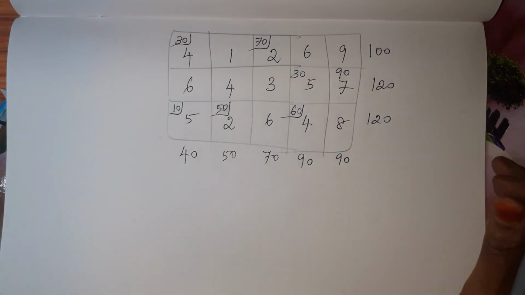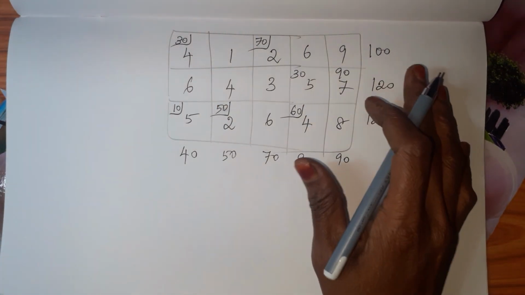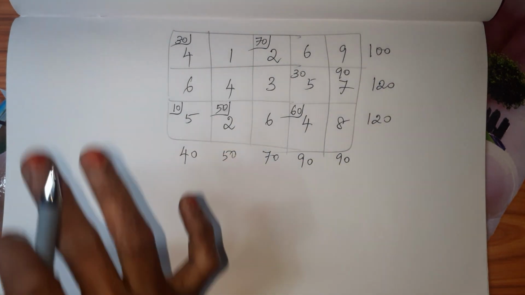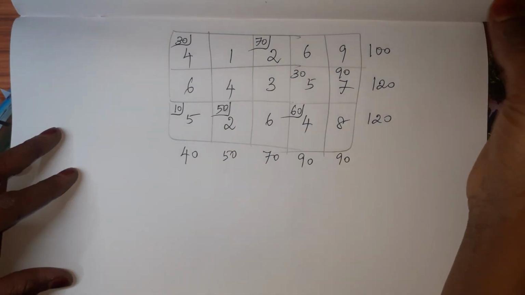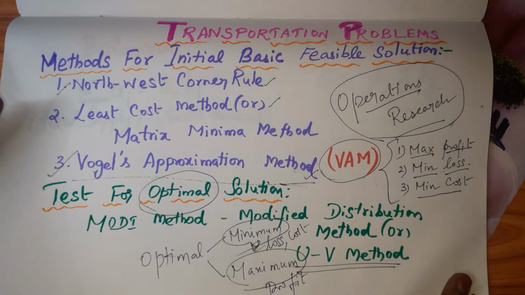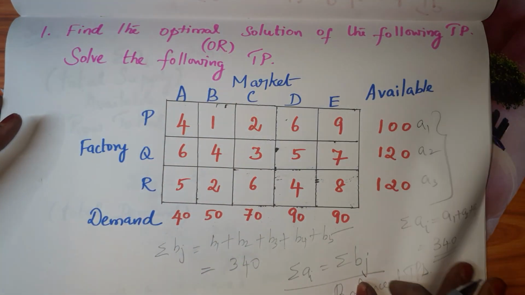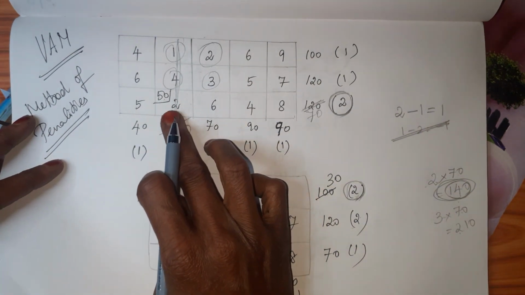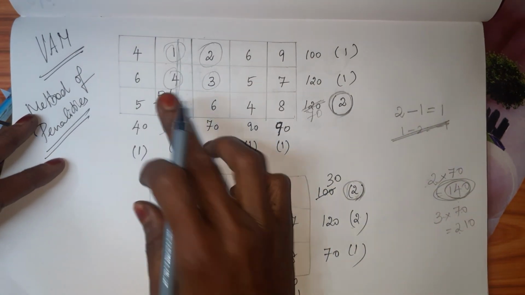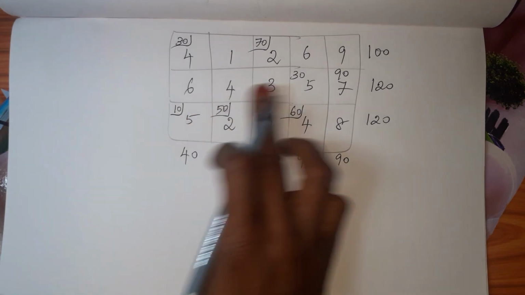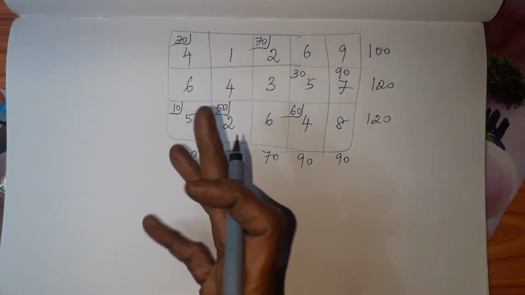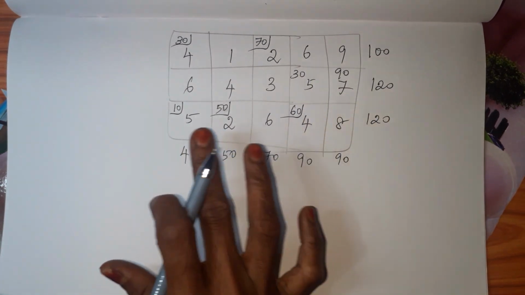So after allotment, I have written everything on the problem given. I have written everything in a single table wherever we made the allotment. For example, our first allotment what we got, we made the first allotment in this cell. That is the second column, last cell. So on seeing that correctly, we have to write everything. After that, we can check whether we have allotted correctly.